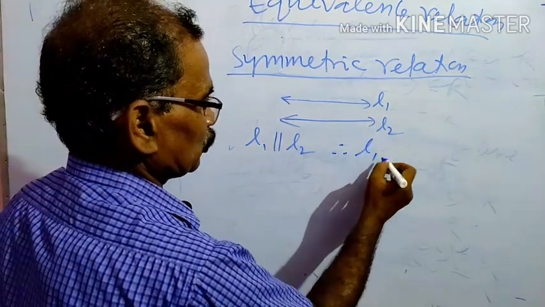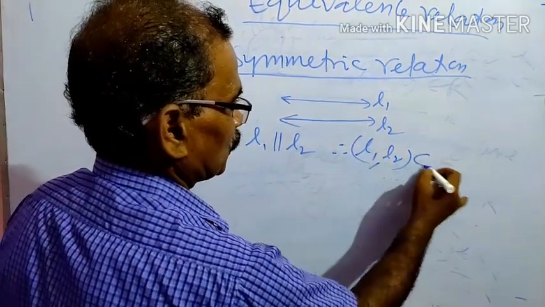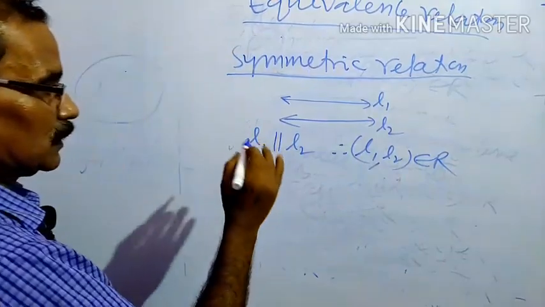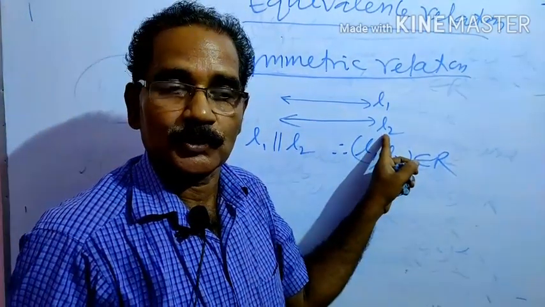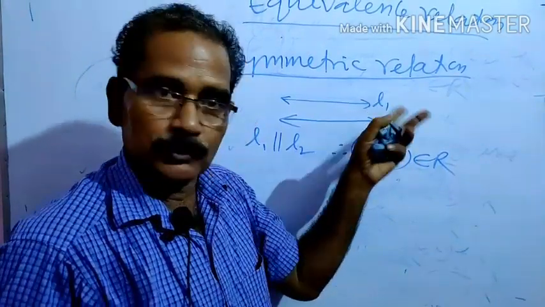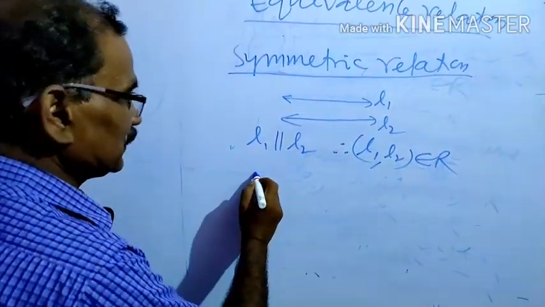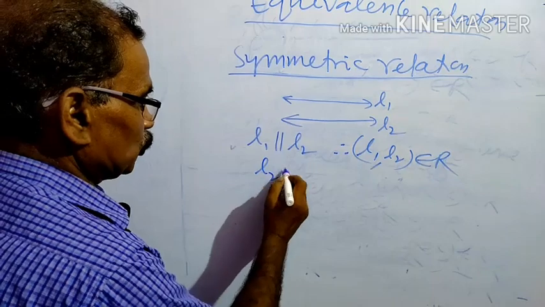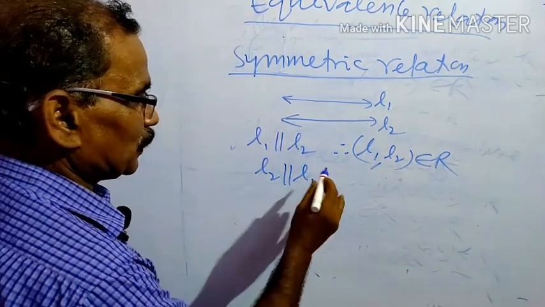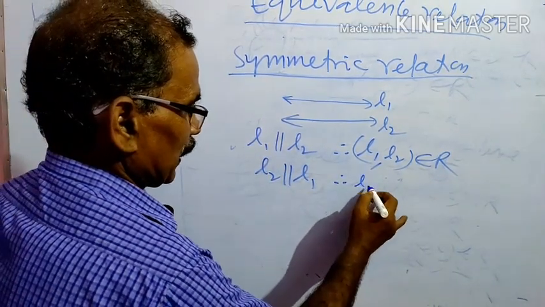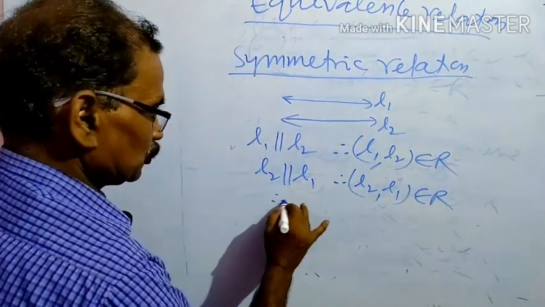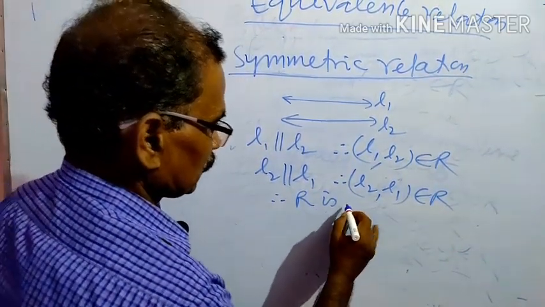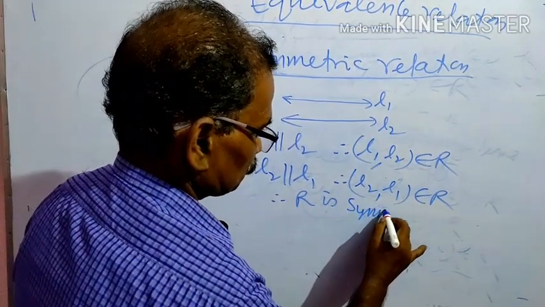This is therefore L1 comma L2 belongs to R. And clearly, if L1 parallel to L2, then L2 also parallel to L1. Therefore L2 comma L1 belongs to R. Therefore R is symmetric.